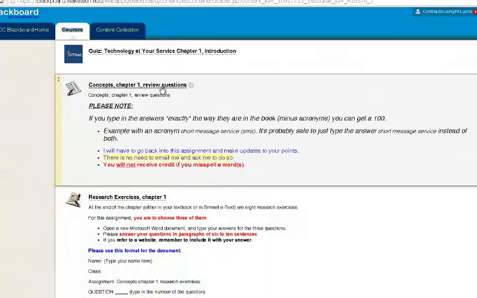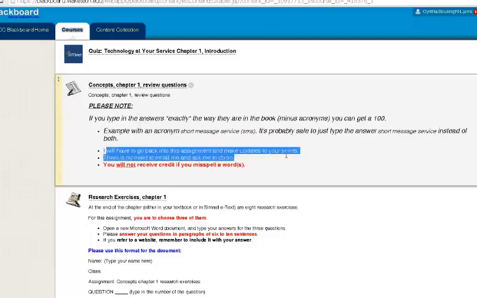Your concepts review questions, okay? It says, make sure you read this. If you type the answers in exactly the way they are in the book, you should be able to make 100 on it, minus acronyms. So if the answer is short message service, I would just type short message service, however it is in the book, and leave off the SMS, okay?